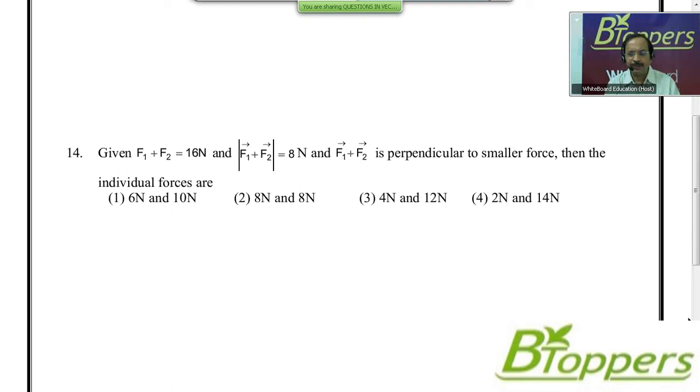The resultant is perpendicular to the first force. Come on, try this problem. In case you need more time, you can take a pause and try this problem. Look at the next question.